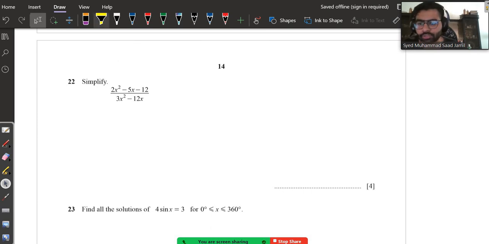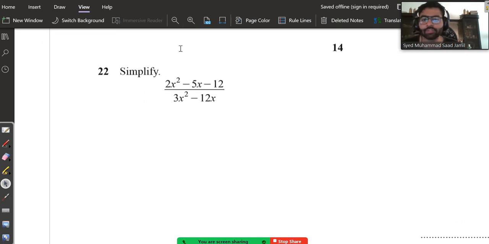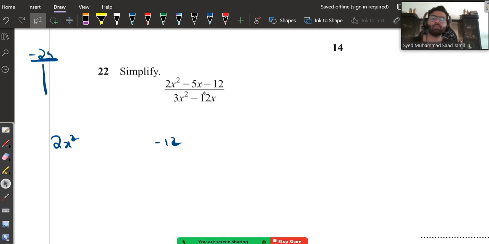Moving on to the next question, it says simplify. Whenever we have a question like this, first and foremost, we do the breaking of the middle term. So you multiply 2 with minus 12 first. This turns out to be minus 24. Write 2x squared as it is and minus 12 as it is. Now tell me two numbers that when you multiply you get minus 24 and when you add or subtract you get minus 5. Let's write it down. 12 2's are, no, we don't get minus 5.